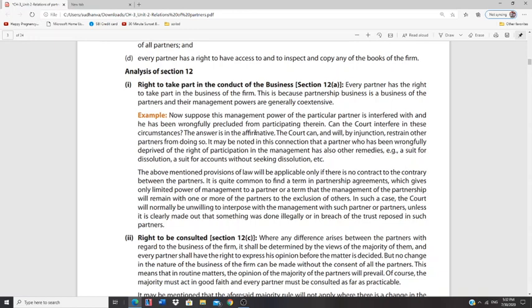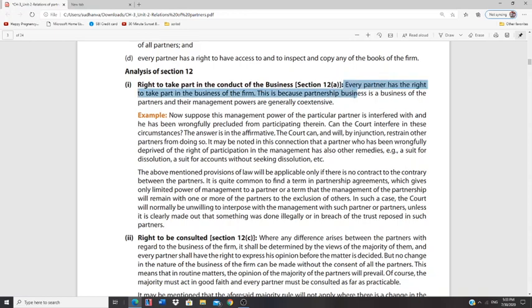And this particular provision is available. I have said that if it is specifically written in the partnership deed that C will not participate in management, then the court cannot usually interfere. The court should not pass an injunction order. In such circumstances, depending upon facts and circumstances, unless it is clearly proved by C that something illegal or some breach of trust had been done, only then can the court come in and take part. Otherwise, the court cannot do anything.